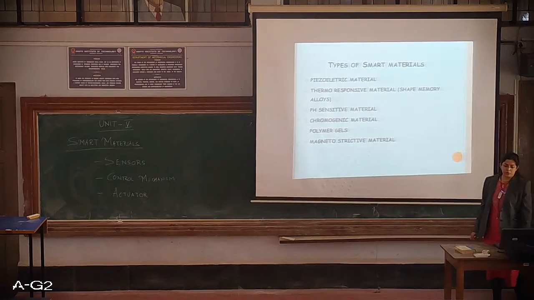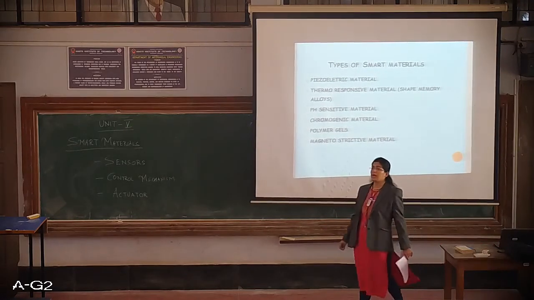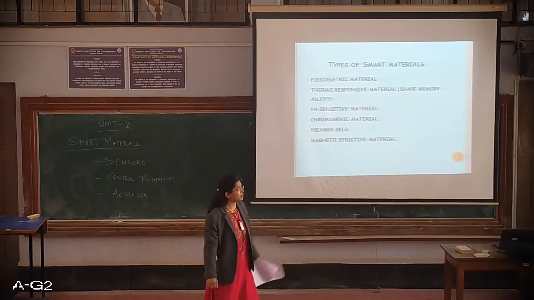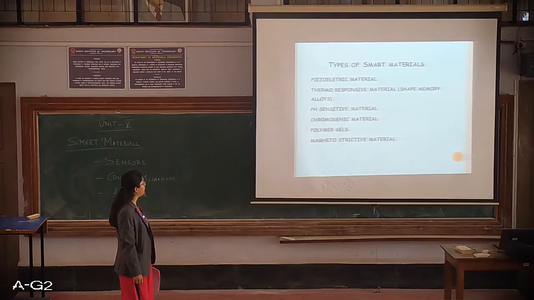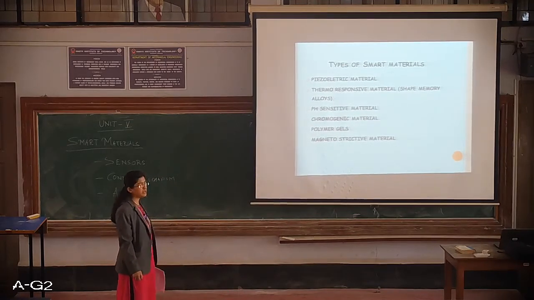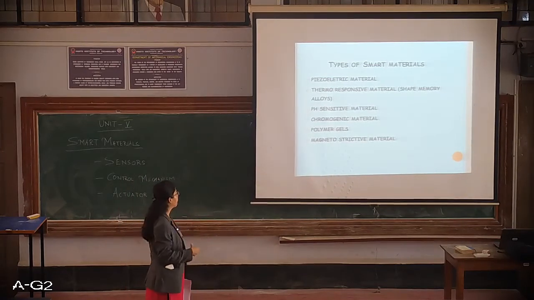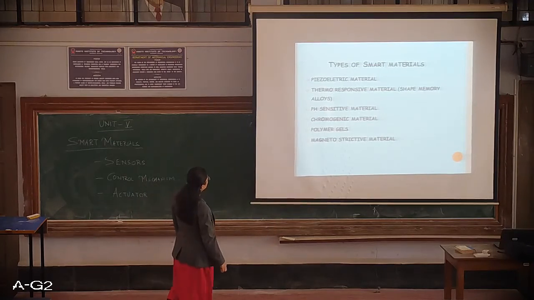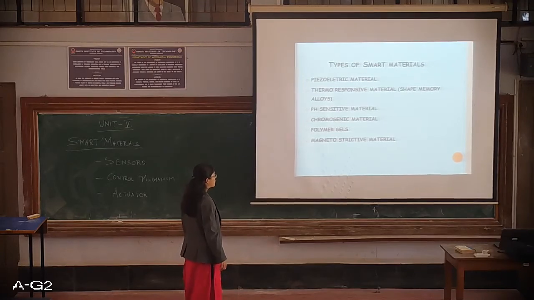Now moving on to the last bit of smart materials, that is the different types of smart materials. Here is a list of smart materials that has been put on the slide. That is piezoelectric material, thermo-responsive material, which is also called a shape memory alloy or memory alloy. Next is pH sensitive material, chromogenic material, polymer gel, magnetostrictive material.